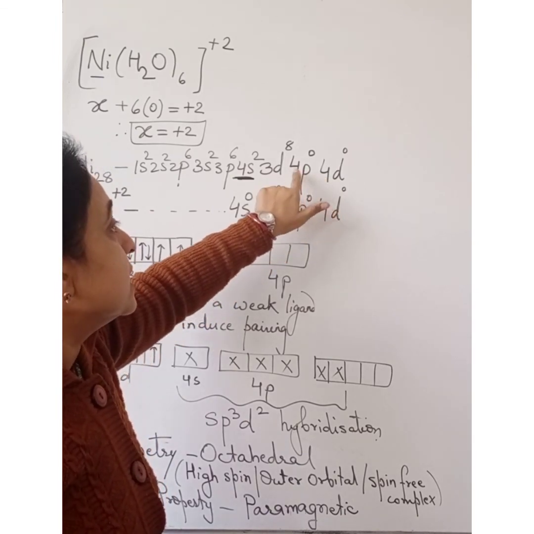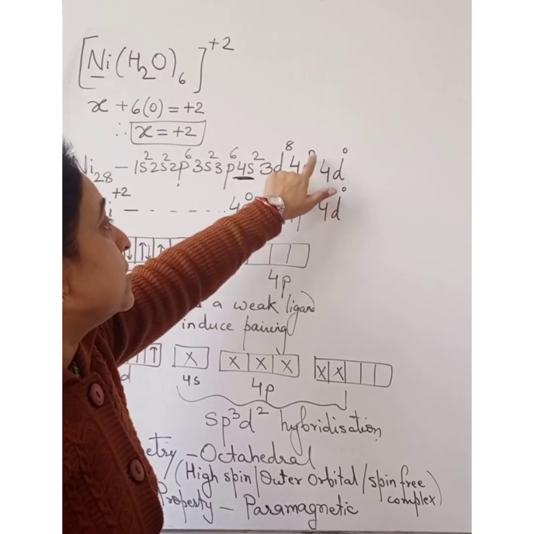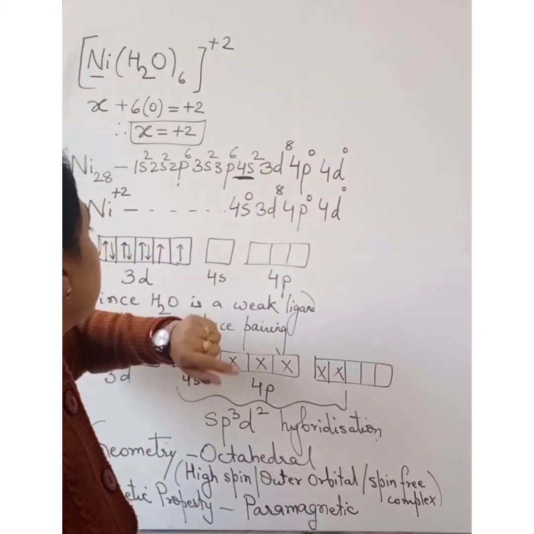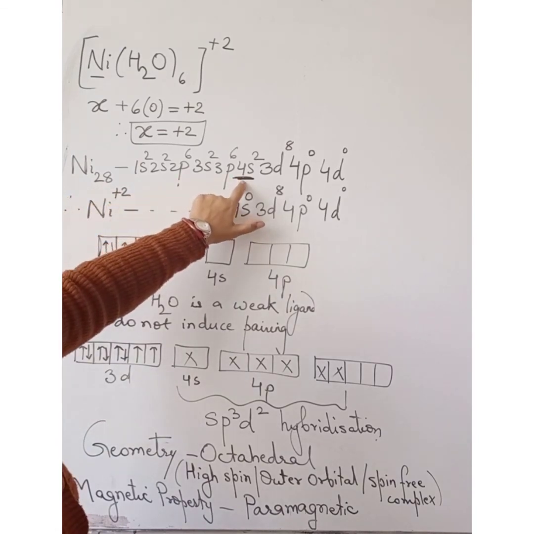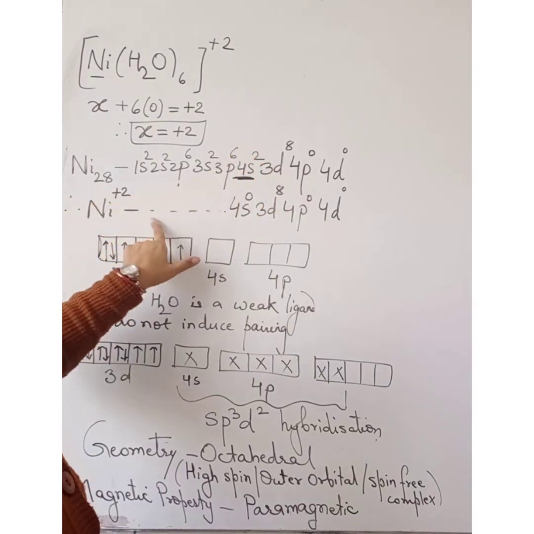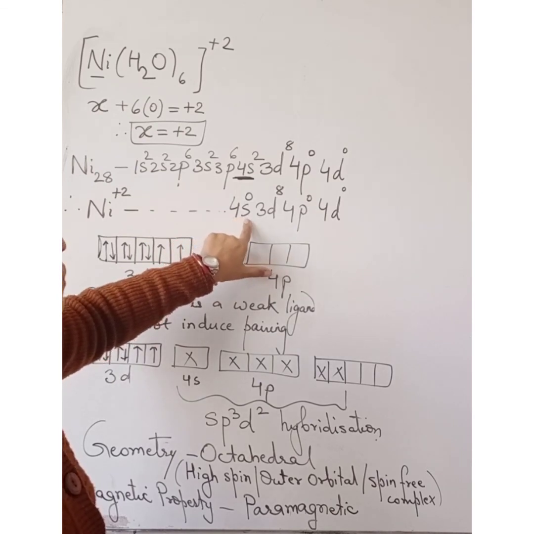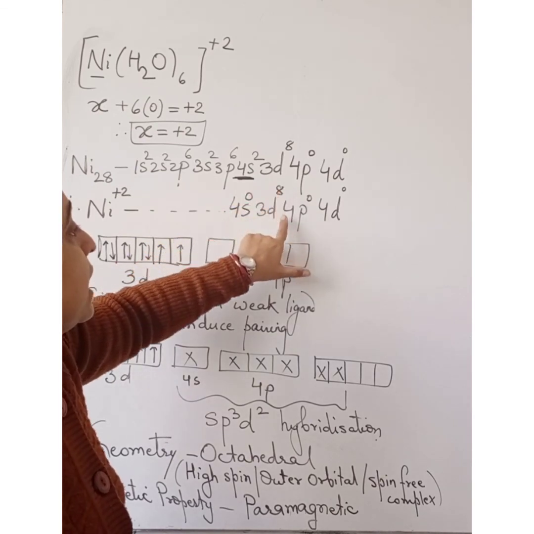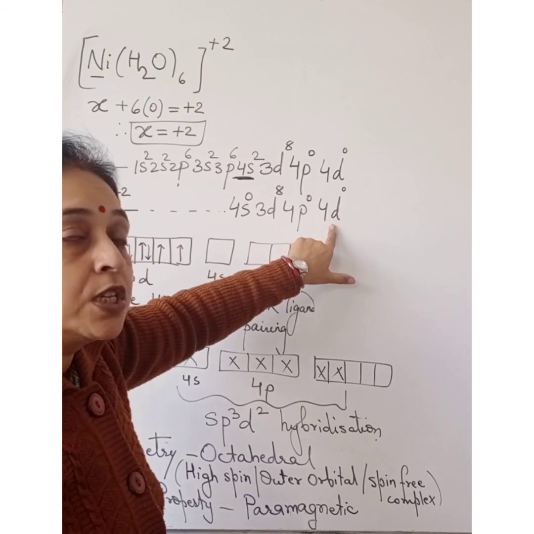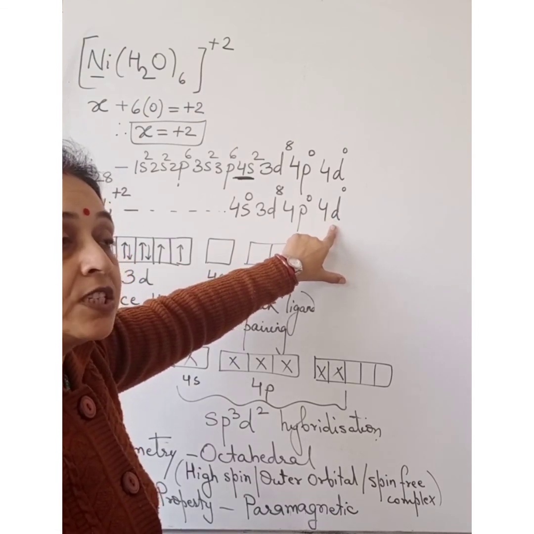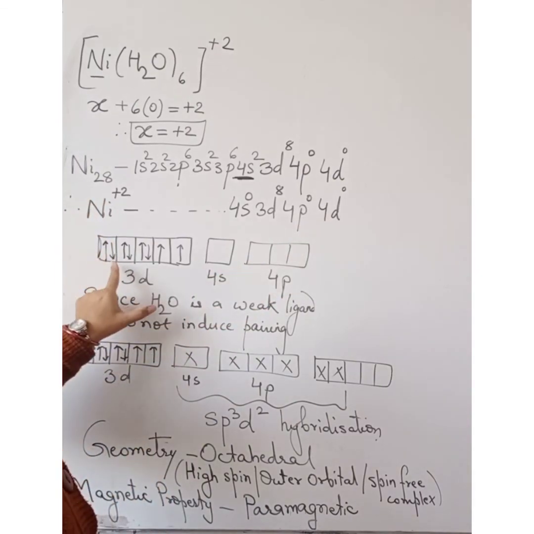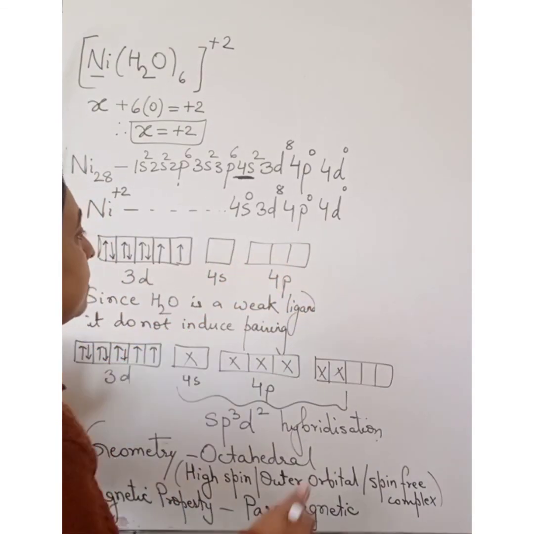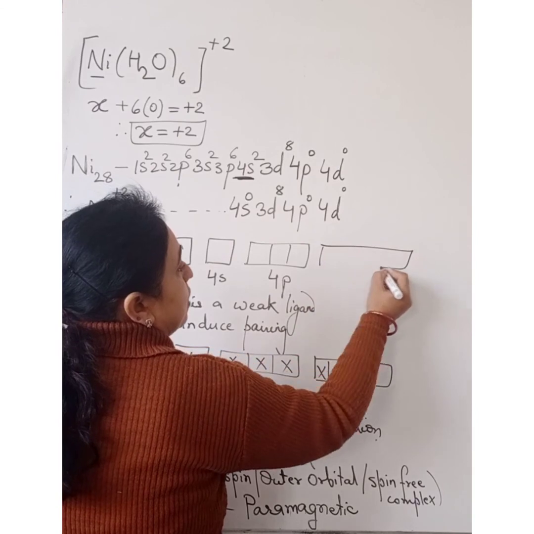So we have written these vacant orbitals also, 4p0, 4d0. Now Ni in +2, so the 2 electrons are lost from the valence shell. So we get the configuration like this: 4s0, 3d8, 4p0, and 4d0 is already present in the valence shell, but unoccupied. So when we put down the orbital diagram, we are going to have 4d also here.